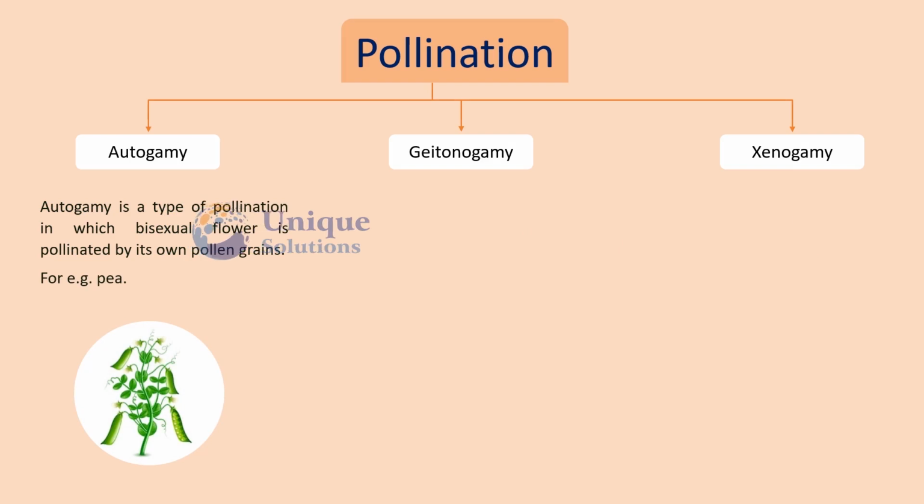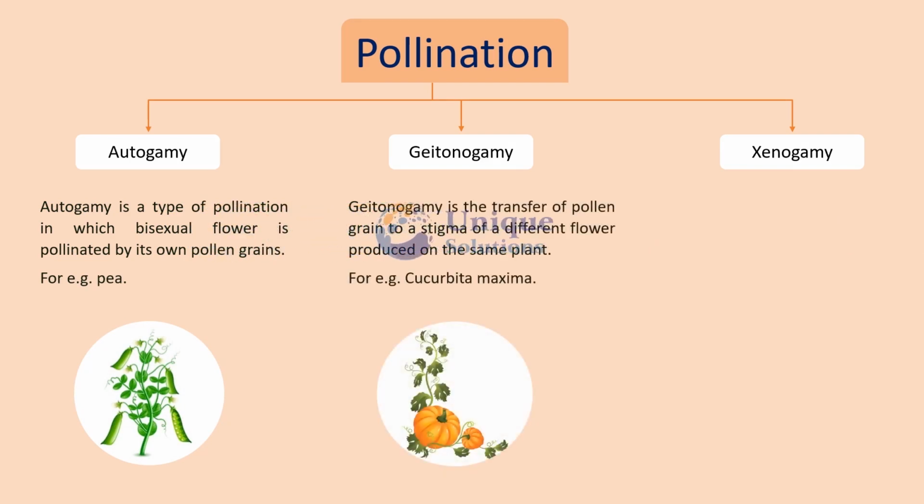For example, pea plant. Geitonogamy is the transfer of pollen grain to the stigma of a different flower produced on the same plant. For example, Cucurbita maxima.